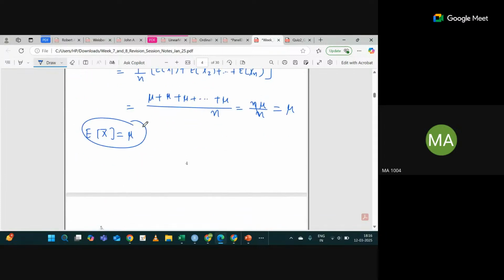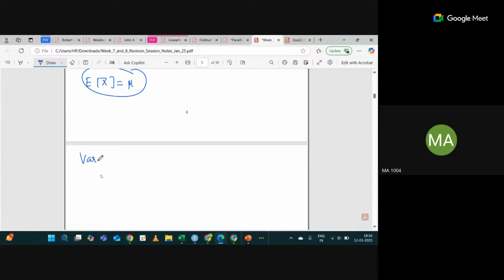Now, the variance of x bar will be the variance of 1 upon n times x1 plus x2 plus so on till xn. We know variance of a times x, where a is a constant, is a square times variance of x. So it will be 1 upon n square.